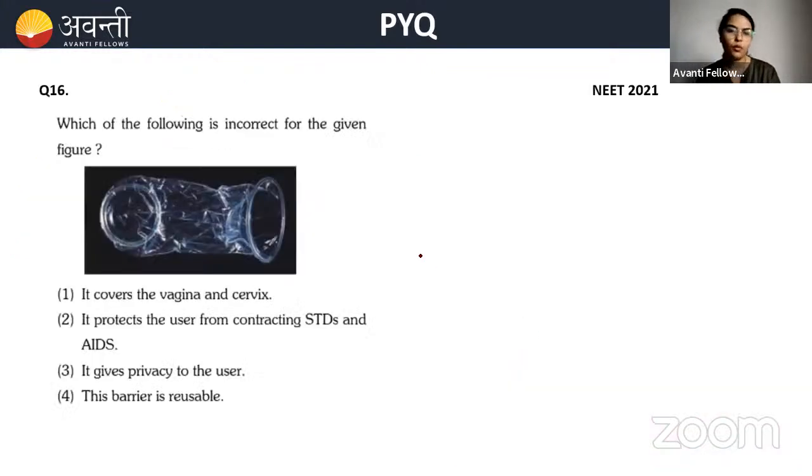Now, which of the following is incorrect for the given figure? It covers the vagina and cervix, protects the user from STD and AIDS, gives privacy to the user. The barrier is reusable. Which is the correct answer?